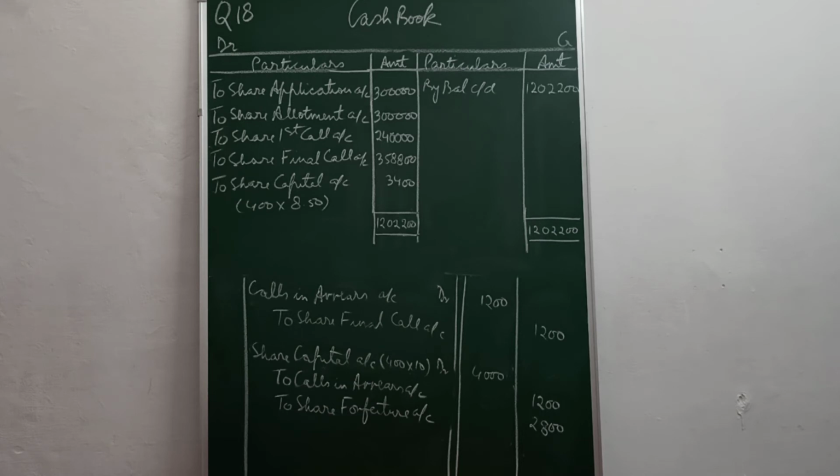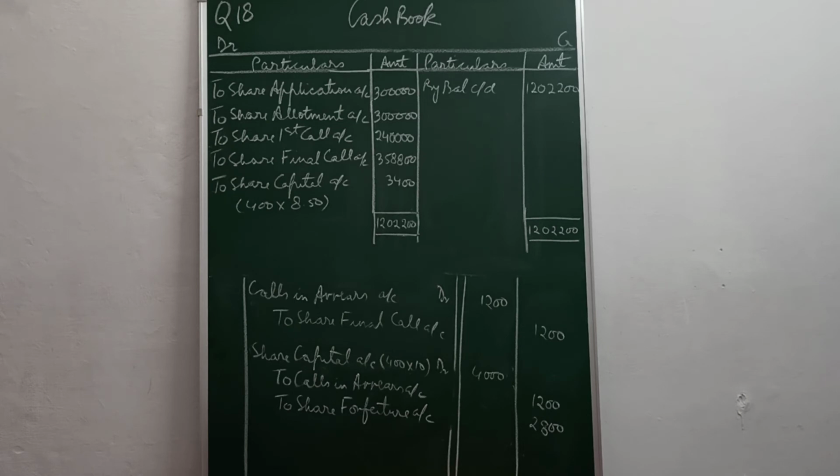You can check your answer. Forfeiture: the amount which the company has already received from that shareholder of 400 shares will not be returned or refunded but transferred to share forfeiture account.